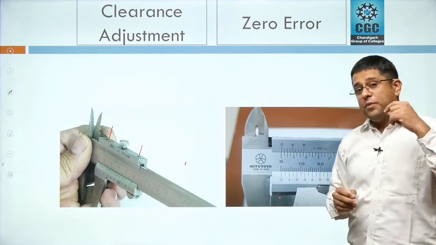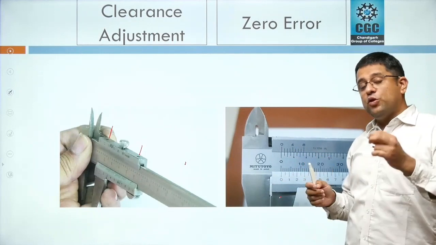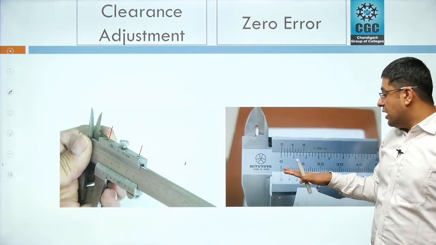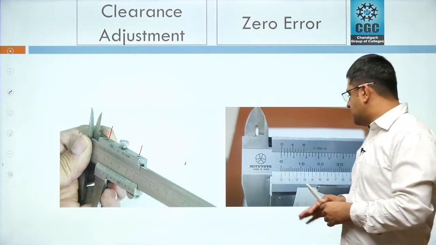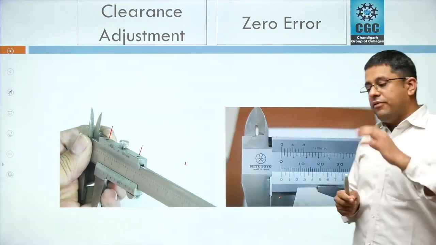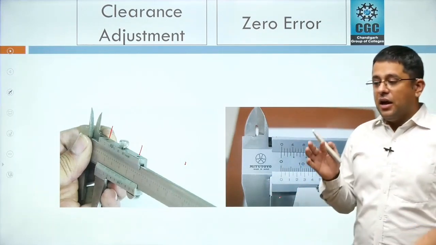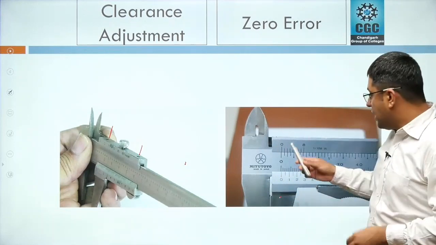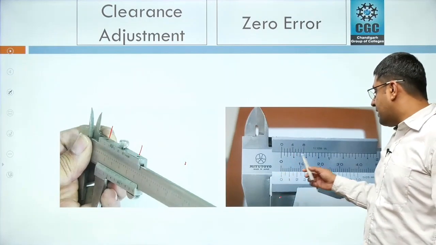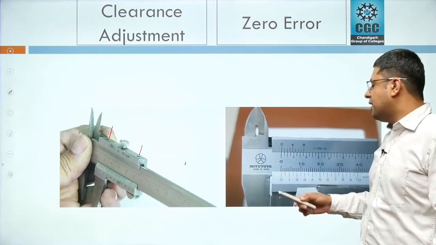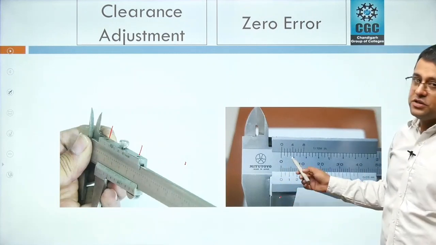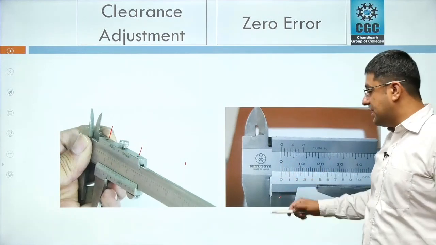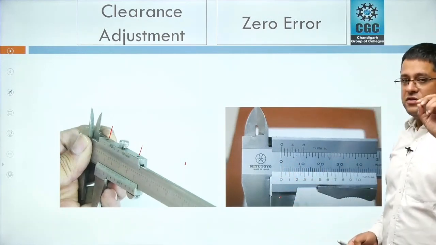And if we are going to use this instrument for any measurement, that error is also going to be incorporated into that reading. So we have to remove that error. What we do in that case, we find out the zero error in that instrument. After finding out the error, we compensate for that error value in the readings we take. Now, if the zero of the vernier scale is at the right of the zero of the main scale, in that case the error is known as positive zero error. If the zero of the vernier scale lies on the left side of the zero of the main scale, that error is known as negative zero error.